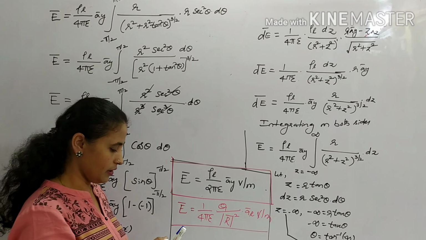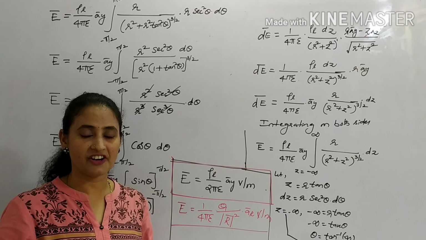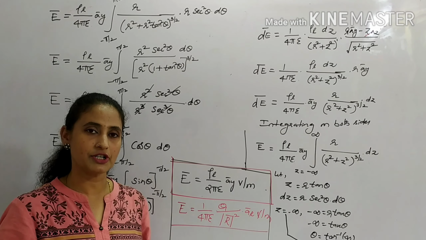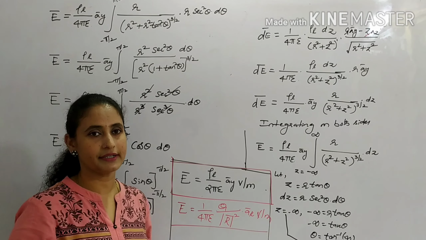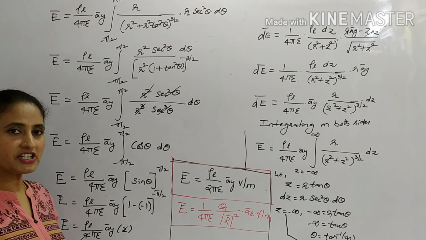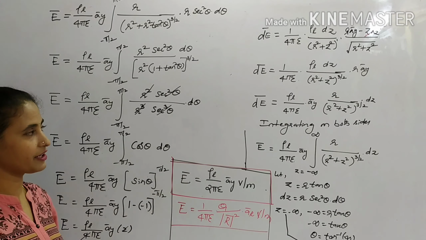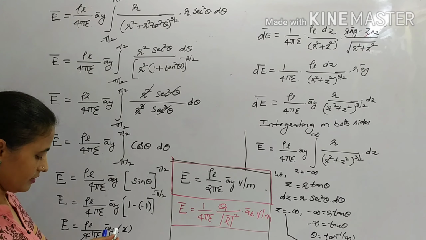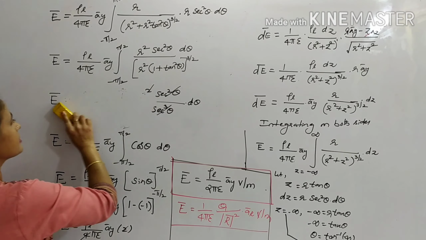Okay. Now next case we will find what is the electric field due to the surface charge. Maybe we will consider one sheet of charge, and because of the sheet of charge, what is the electric field created at one particular point. Okay. So the derivation just seems to be lengthy only, but it is a simple simplification. It's not much difficult at all. Okay. Now let us move on to the electric field due to the surface charge.